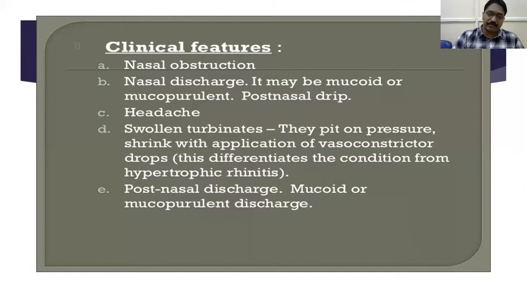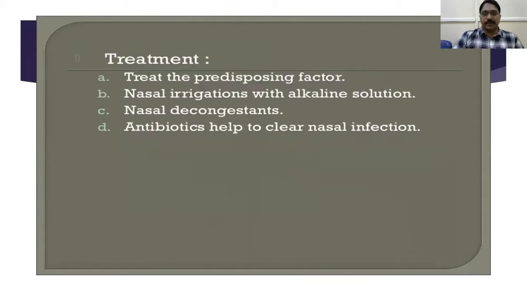Next condition, hypertrophic rhinitis: the swollen turbinates won't pit on pressure and shrink only very minimally with the application of vasoconstrictor drops. Post-nasal discharge is either mucoid or mucopurulent. Treatment is to treat the predisposing factor, with nasal irrigation with alkaline solution, nasal decongestants and antibiotics.